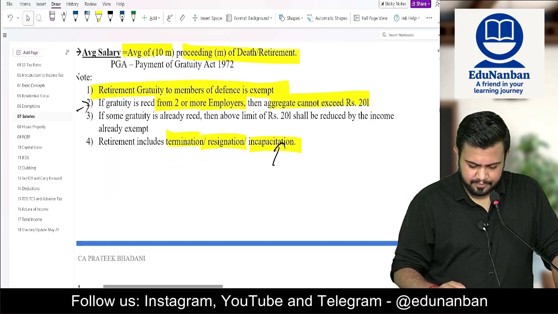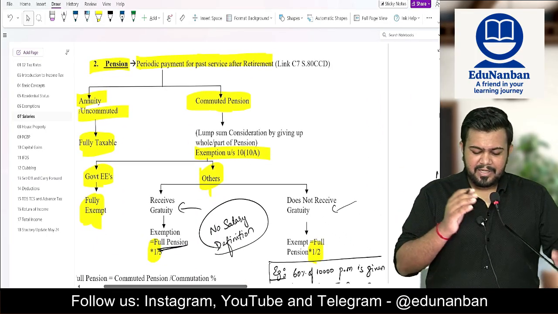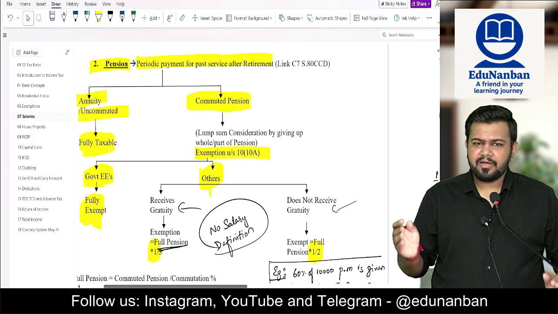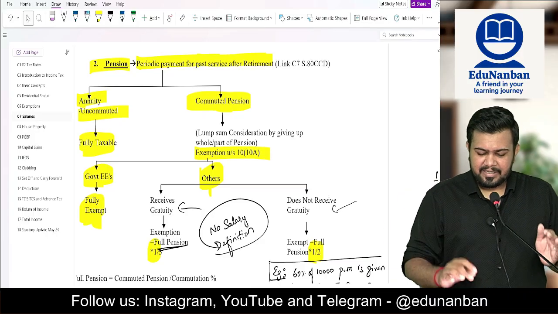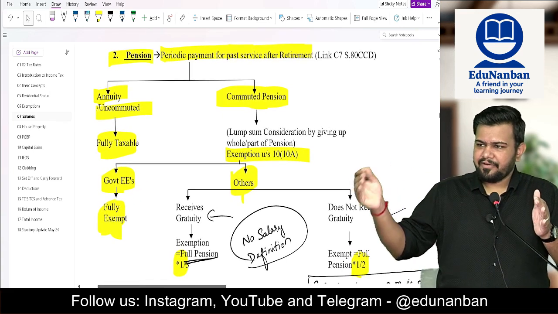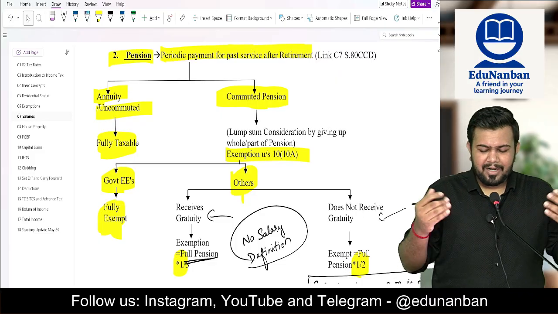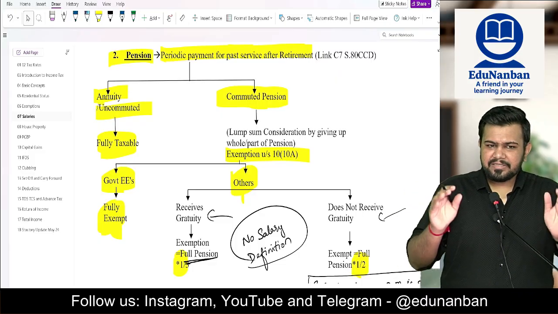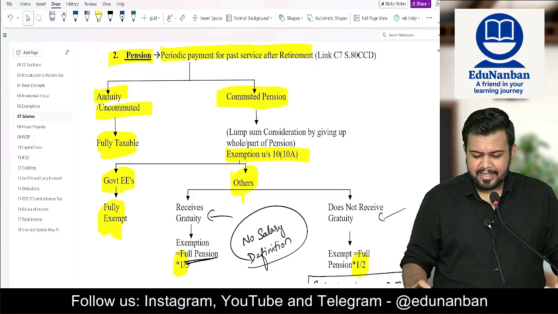Okay. Now let's talk about pension. Pension is the periodic payment that is received due to past services. Generally, pension is received month on month. It is received in annuity, that is every month. If pension is received in annuity, or it is also called uncommuted pension, in such a case it is fully taxable. Uncommuted pension, fully taxable.